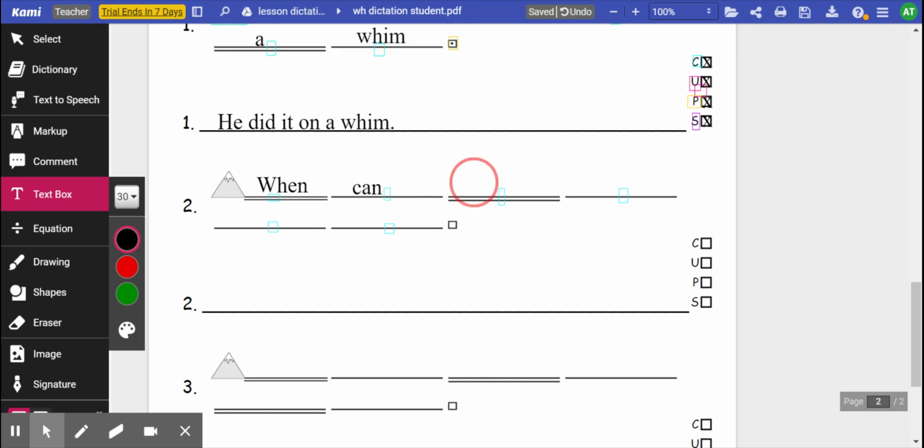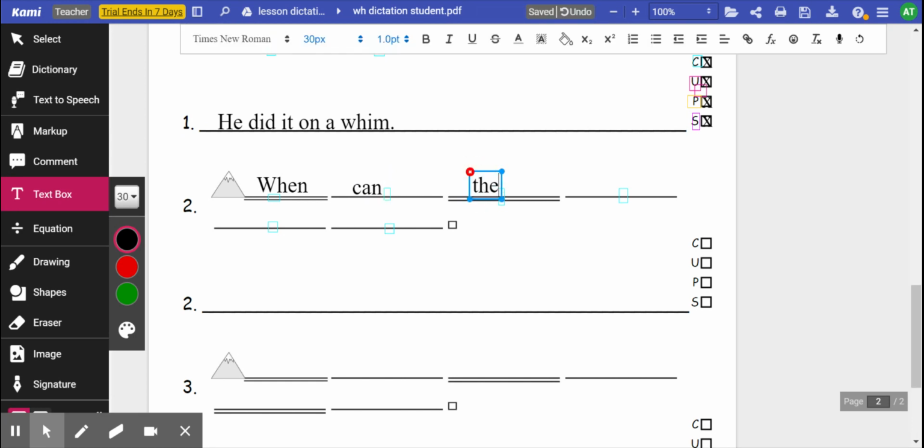Now you know how to spell the. THE spells the. The next word is dog. D, O, G. D says d, O says ah, G says g. Dog. Next word is get.